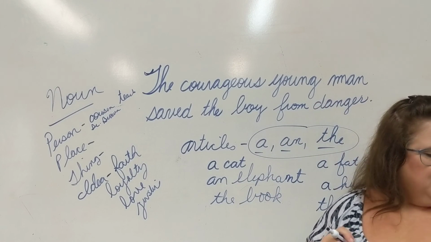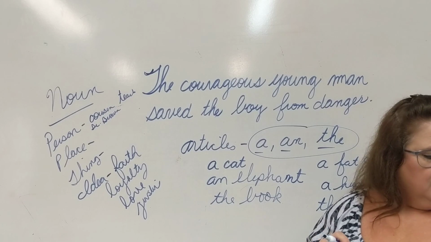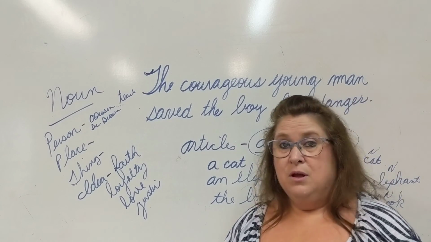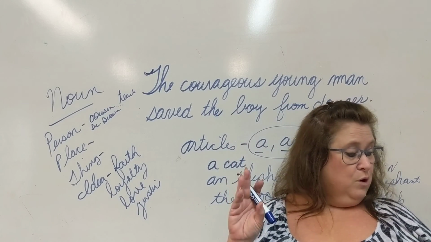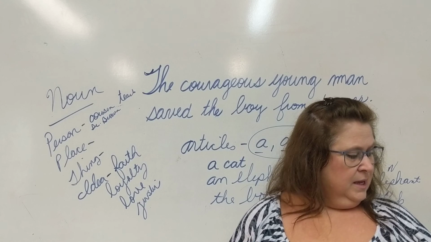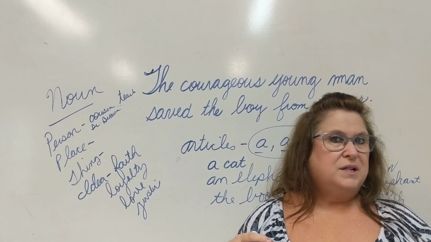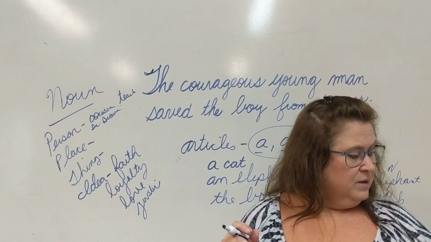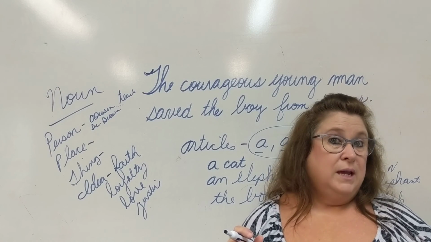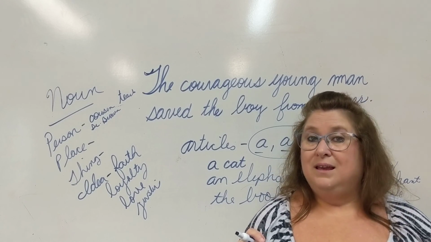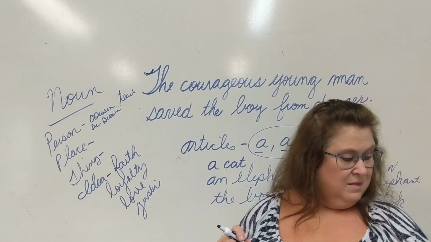Number 5, Spencer, a famous author, knew the Queen of England. So every person is a noun. So who's our person in this sentence? Spencer. And actually we have 4 nouns. Spencer. He was a what? Famous is in between there, but he was an author. So author is a noun, underline it. And he knew the what? Queen of what? England. So Spencer, author, queen, and England are our nouns in that sentence.